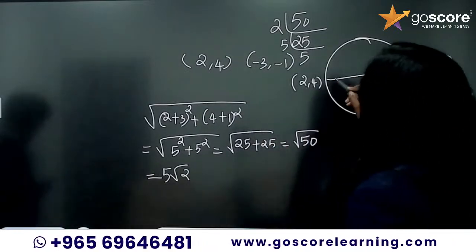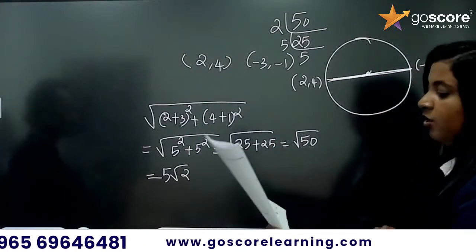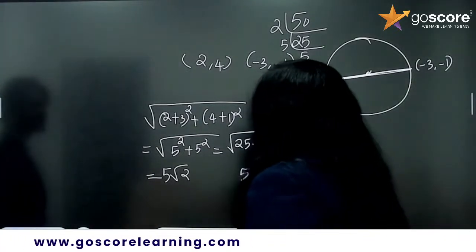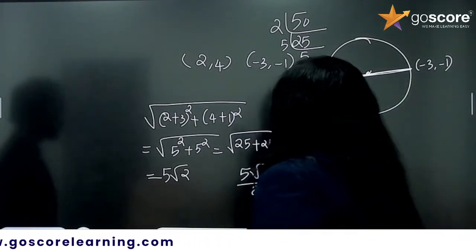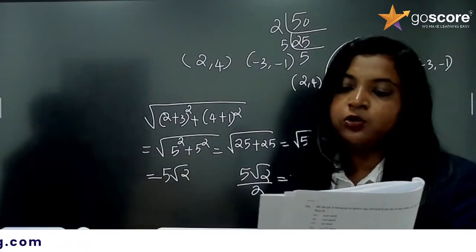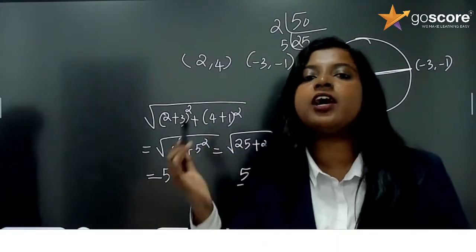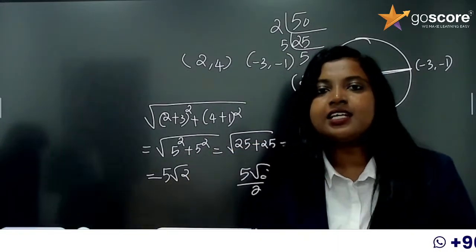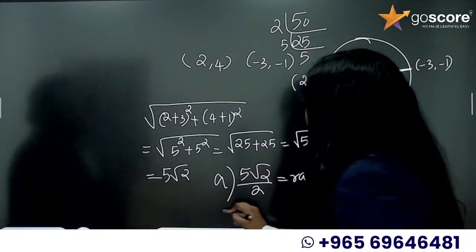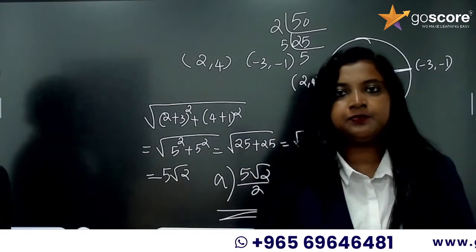But this is the diameter. The question is asking you to find the radius, so you have to divide this by 2. So 5 root 2 by 2 is the radius. You have two options: 5 root 2 by 2 and plus or minus 5 root 2 by 2. Since it is a radius, it cannot be negative. So the answer is option A, 5 root 2 by 2. I hope your doubt is clear. Okay?